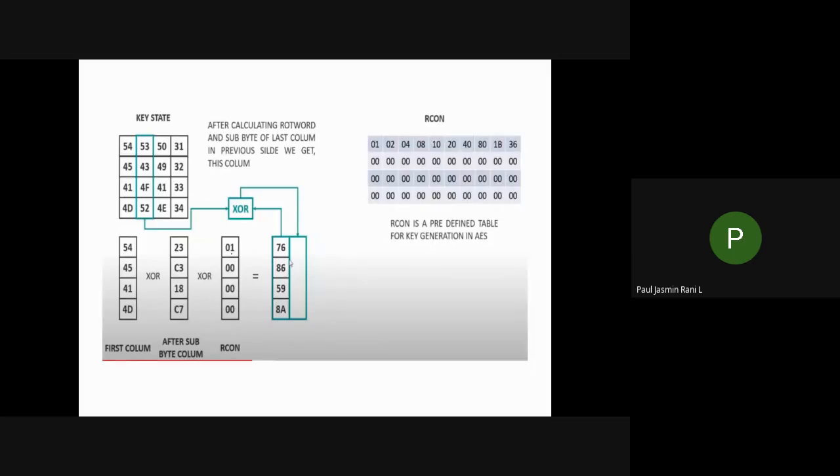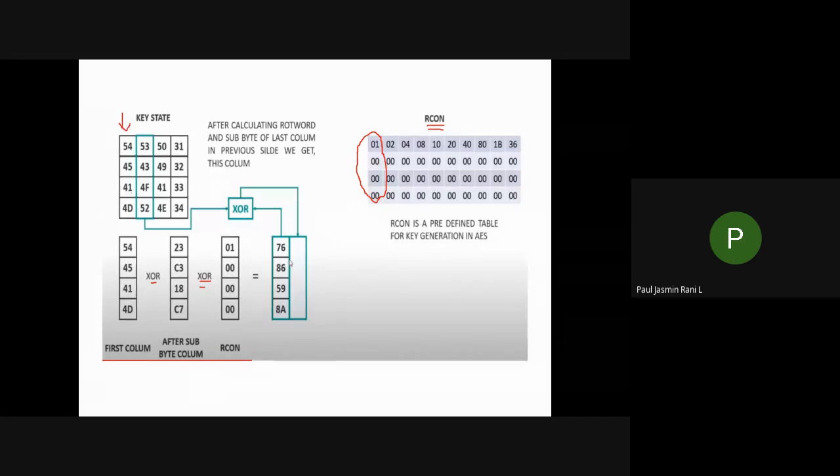Next, after doing this XOR, again you have to do an XOR with your Rcon. This is the Rcon, which is the predefined table for key generation in your AES algorithm. Okay, this is also a predefined table used in the AES algorithm. You have to take your first column, that is 0 1, and consider this one. So you have to take this 54. This is the first column you have to take.